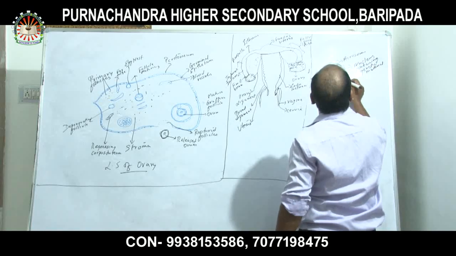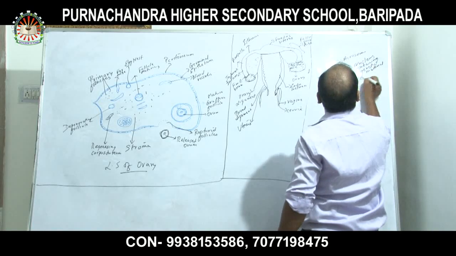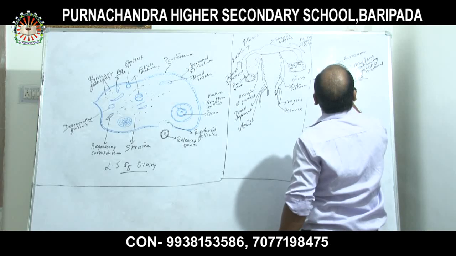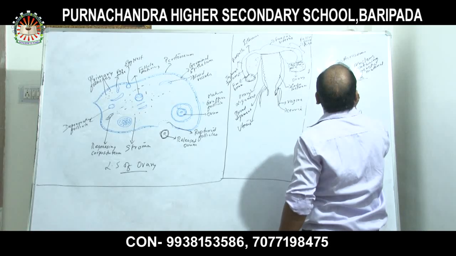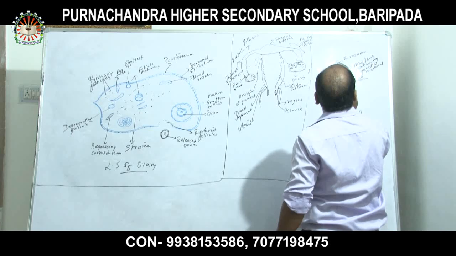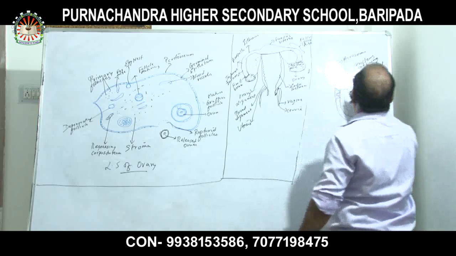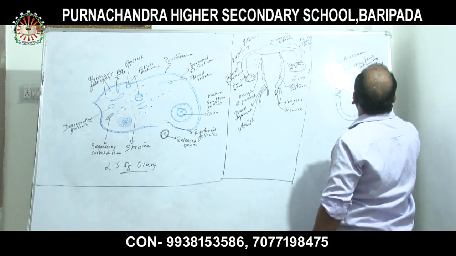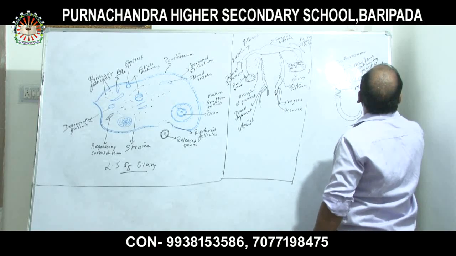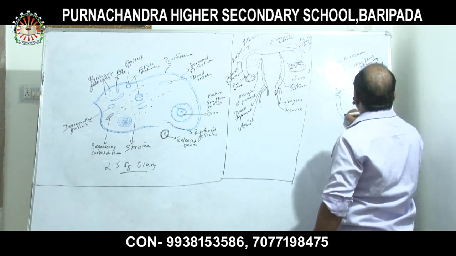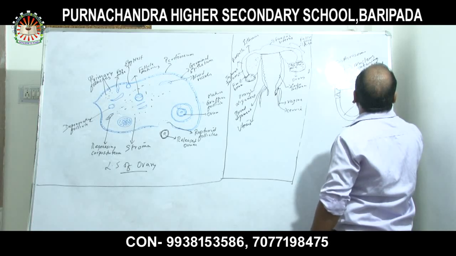Next, this is the neck region, and this is the region below the neck. The dot-like structures present below the neck are mitochondria. And the tail part is cytoplasm.